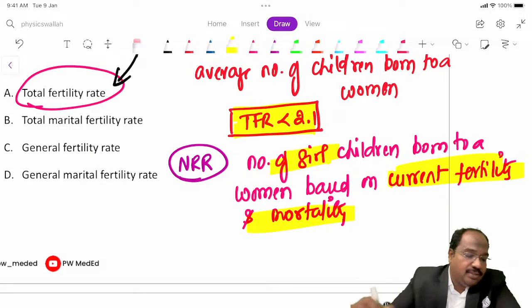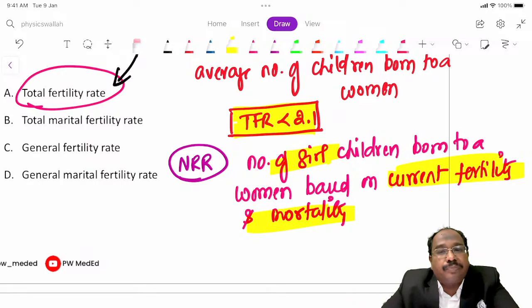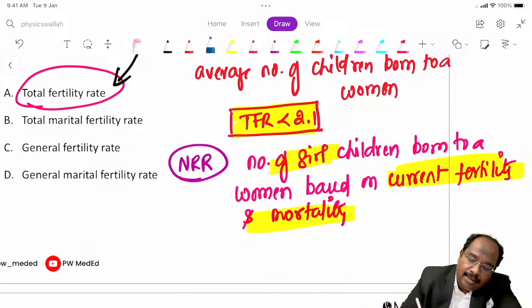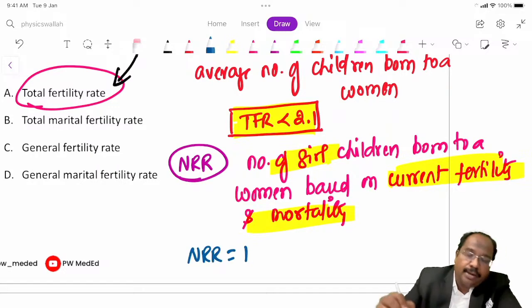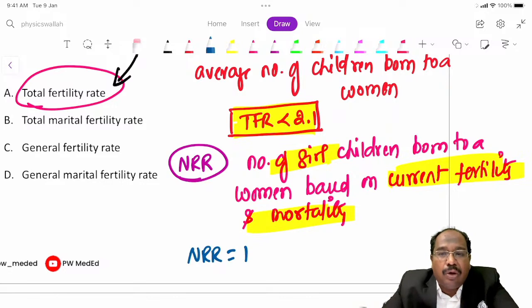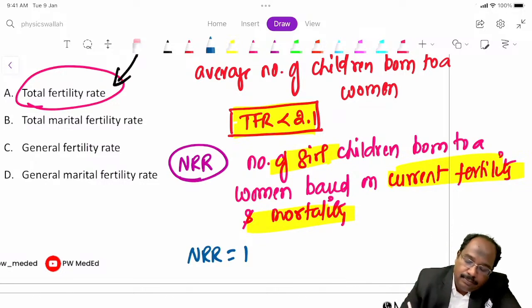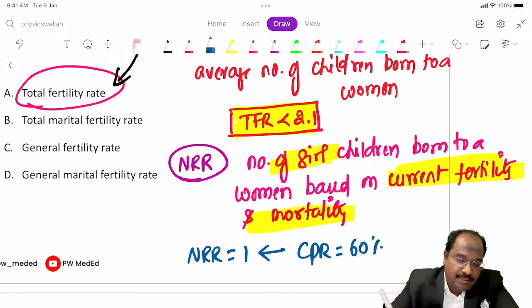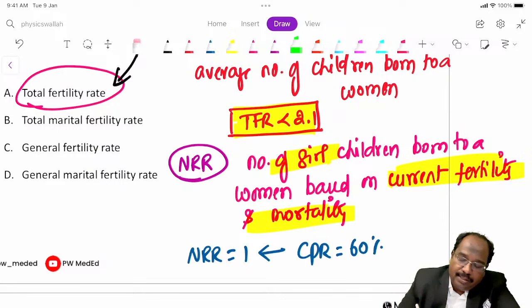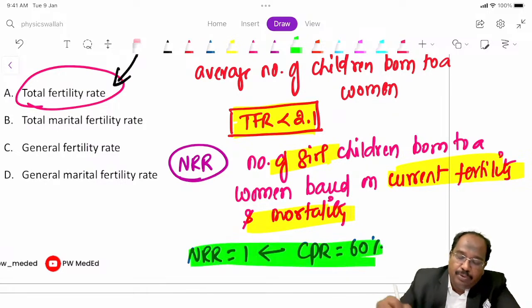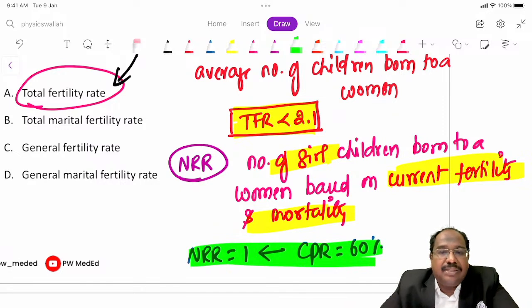So number of girl children. How much should be our target? The target of NRR should be 1, guys. So out of 2 children, 1 child is a girl child. For that, we should have a couple protection rate of 60%. It's a common question. 60% of couples should use some form of contraception. Fine, this is NRR, net reproductive rate.